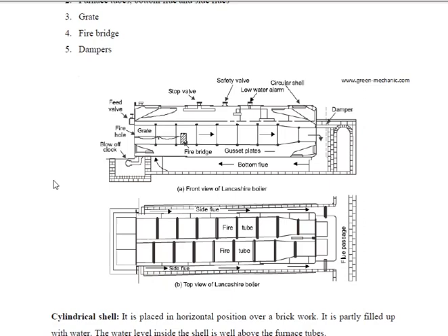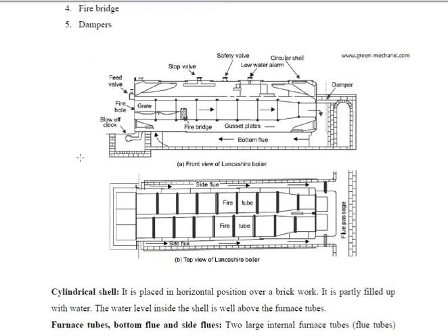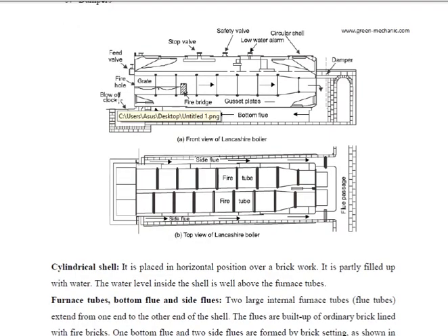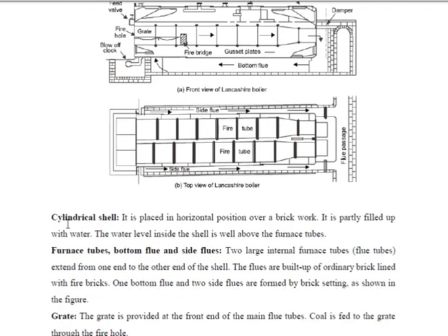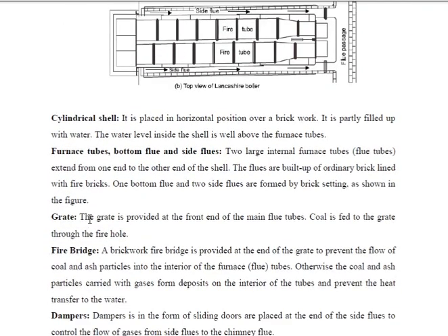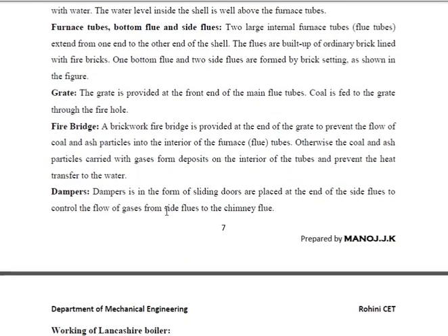So therefore, we are increasing the heat transfer area. By increasing the heat transfer area, the evaporation rate is increased. Therefore, more steam is produced. It is one of the horizontal type boilers. The remaining mountings are the same for every boiler. Here also there are the cylindrical shell, furnace, grate, fire bridge, and dampers. That's an important thing I have to discuss with you.